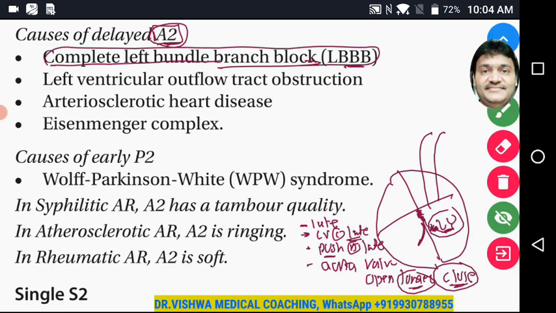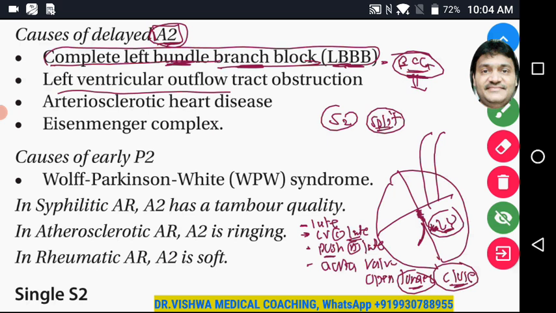So if you can see that there is a split in the second heart sound, there is a possibility that there can be a complete bundle branch block, which can be confirmed with an ECG, of course. Or conversely, if you can find a complete left bundle branch block in the ECG, try to auscultate S2. If it is split, then you can understand that your clinicals are working well. You are able to analyze things properly.